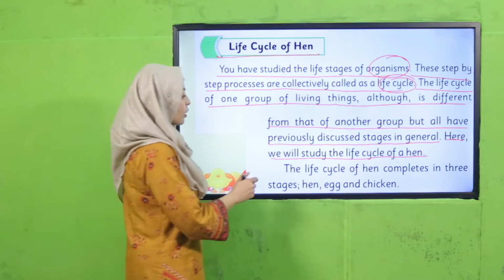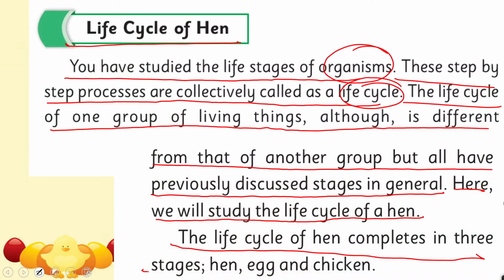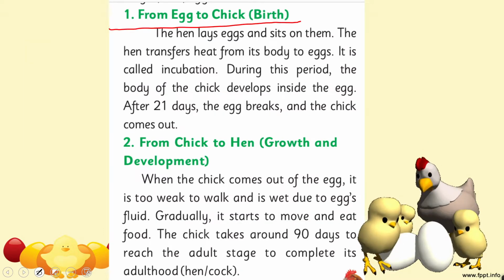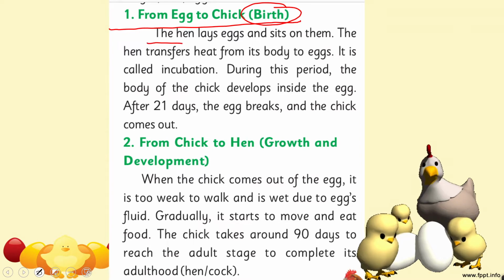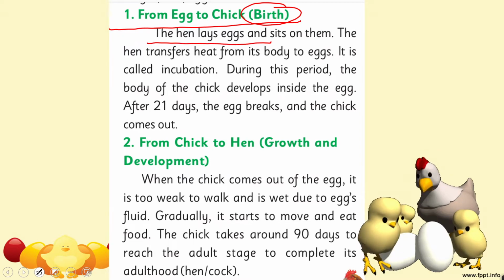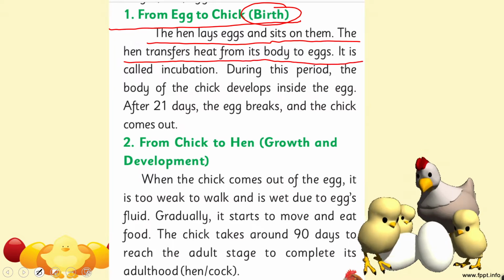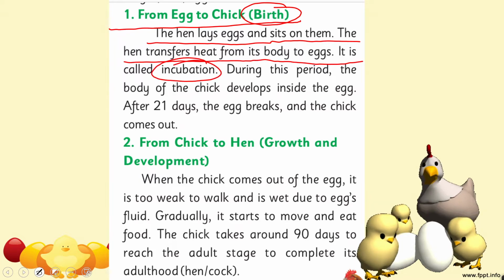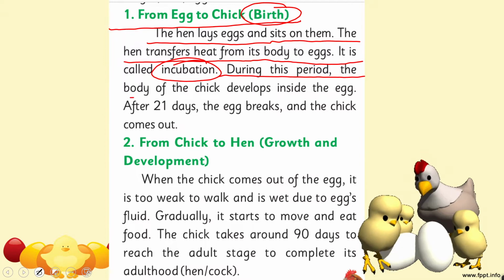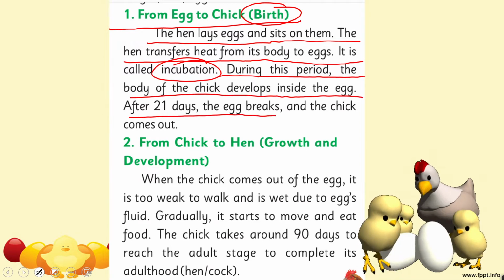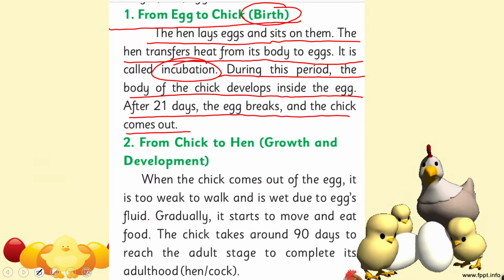So my dear students, the life cycle of the hen completes in 3 stages: hen, eggs and chicken. So from egg to chick birth. The hen lays eggs and sits on them. The hen transfers heat from its body to the eggs. It is called incubation. During this period, the baby chick develops inside the egg. After 21 days, the egg breaks and the chick comes out.